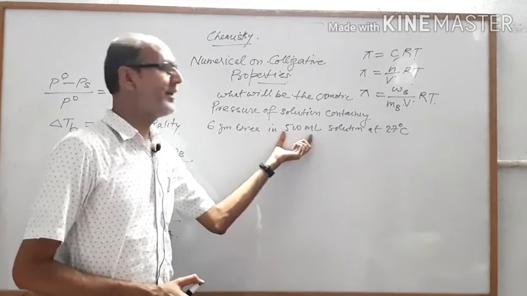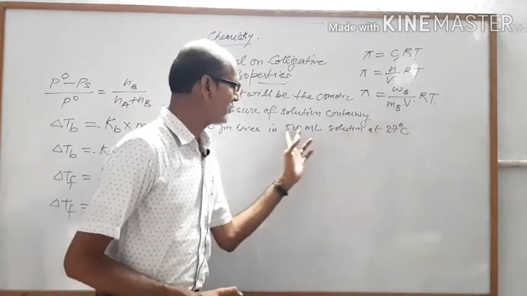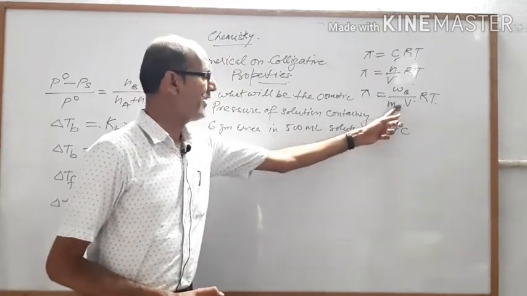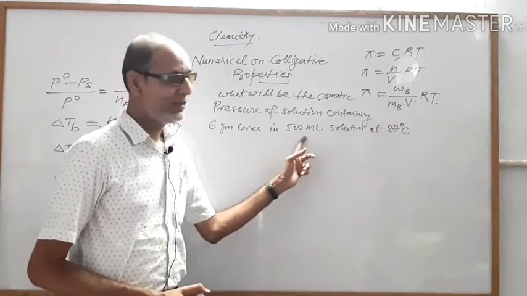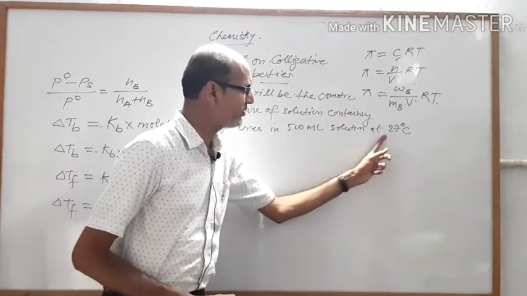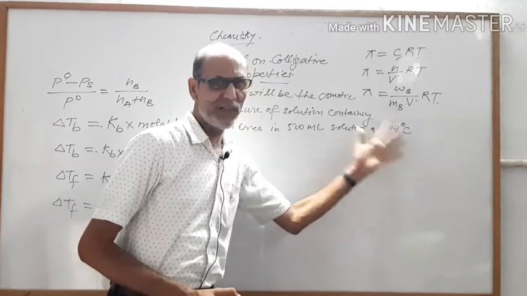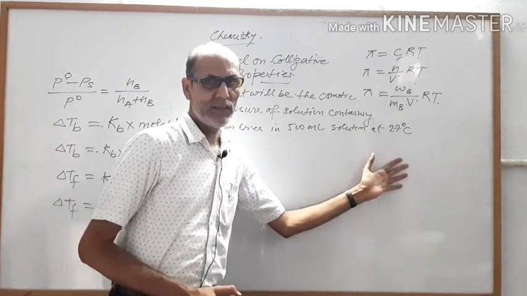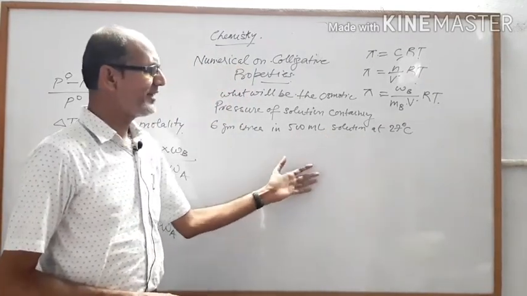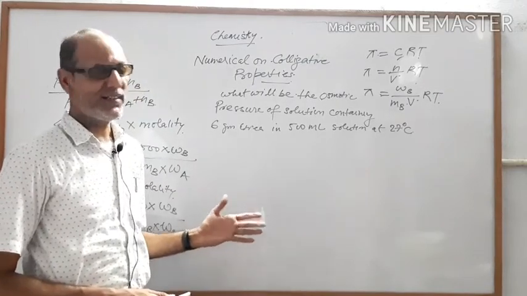So you have to convert into liter. So in place of V, what we have to write is 0.5 liter. Temperature is given, that is 27 degrees Celsius. You have to convert this temperature into Kelvin. So 27 degrees Celsius will be equal to 300 Kelvin.